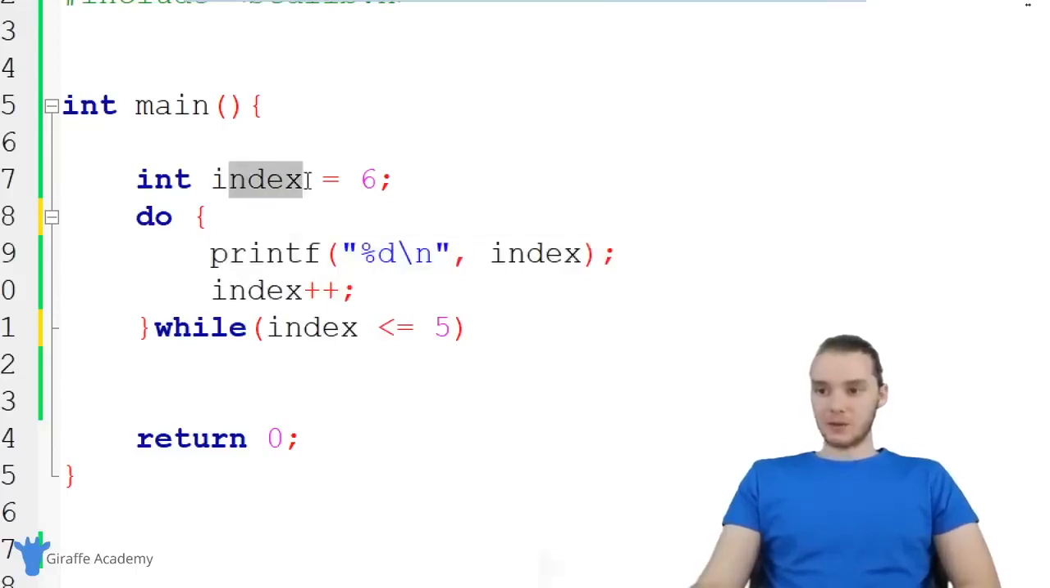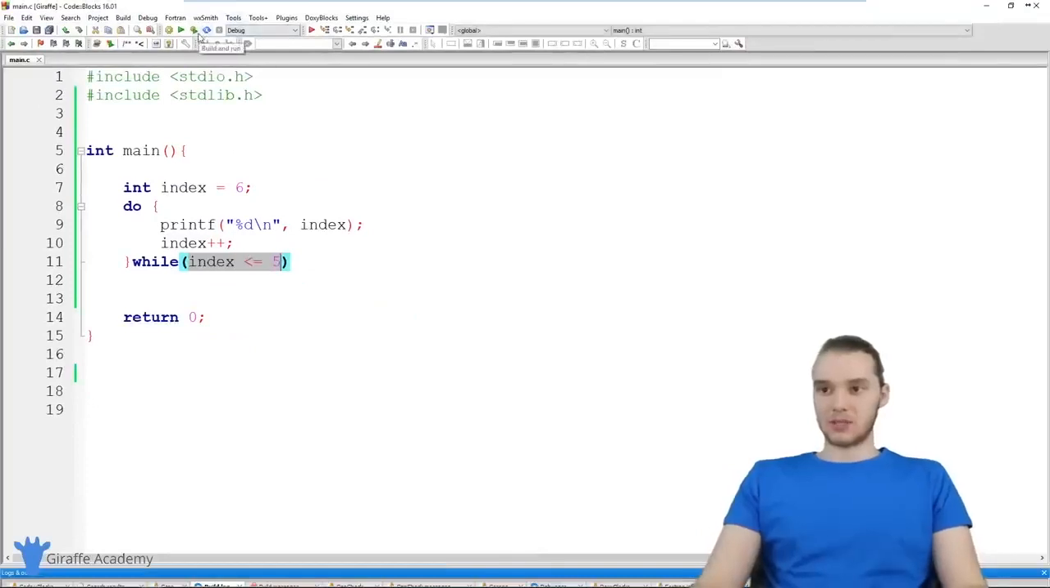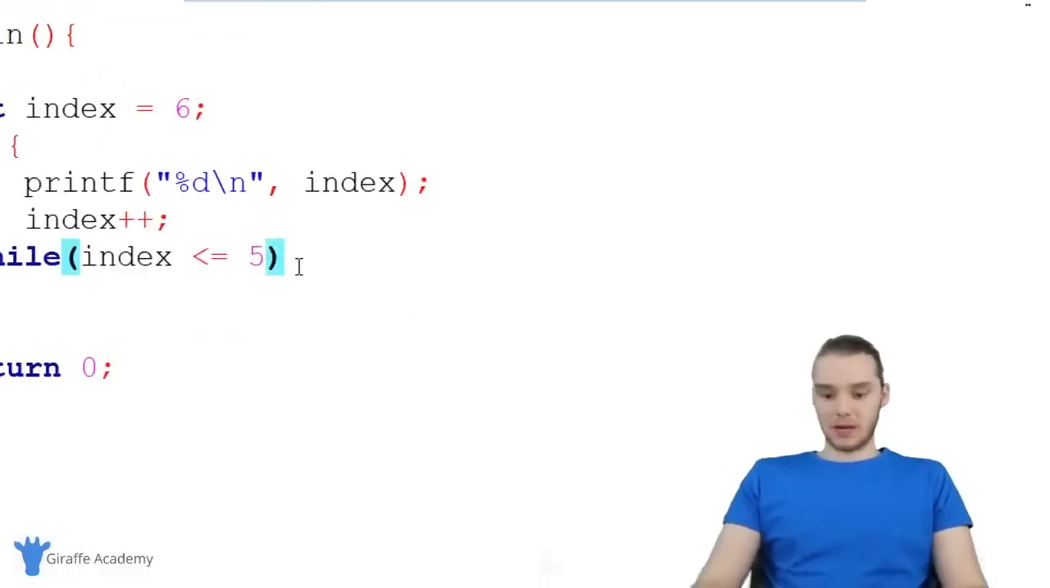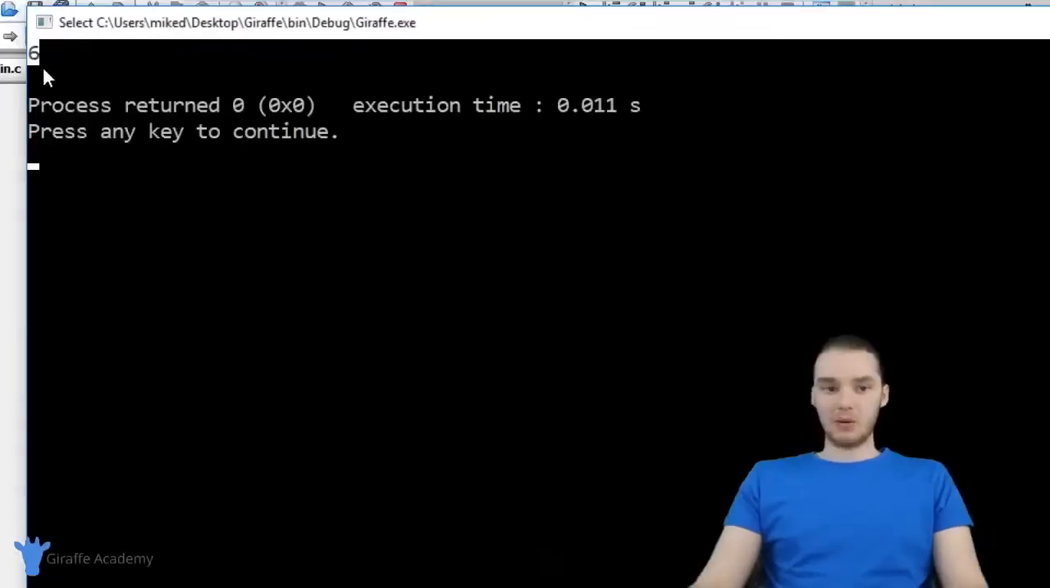So even though index is equal to 6, we're still going to print out 6, and we're still going to increment it. Then we're going to check the condition to see if we can keep looping. Let me show you this, and it should illustrate what this is doing. Actually, I need to put a semicolon here. So you can see over here, we're printing out 6.